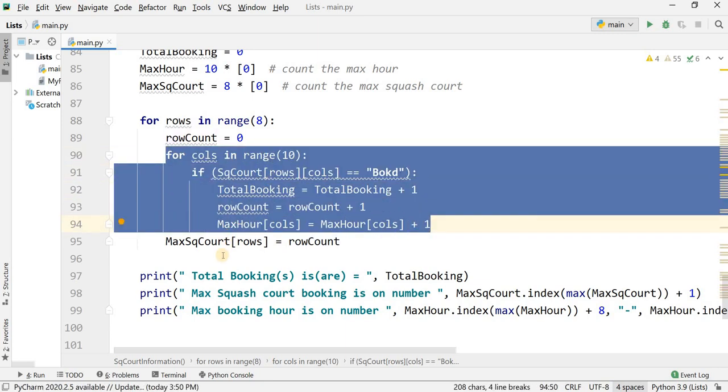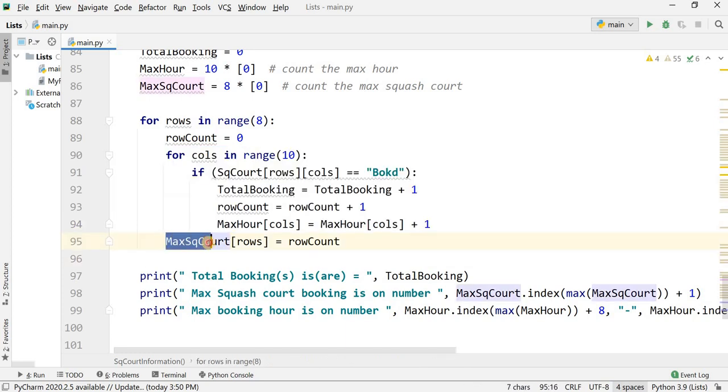Once the nested loop finishes, rows equal to row count, meaning how many bookings were counted in each row, will be stored into max count rows. In the next iteration it starts again with 0, because the next row starts with a booking count of 0. After this it gets the booking and returns booked if it has that value.